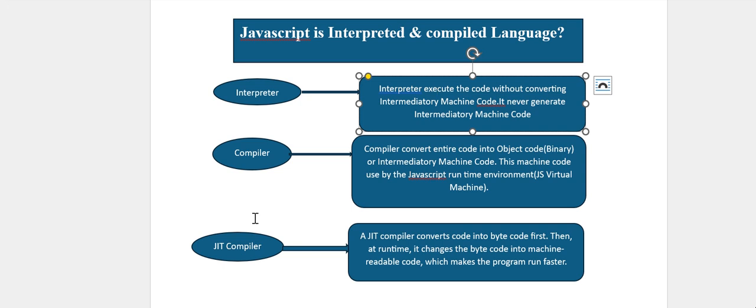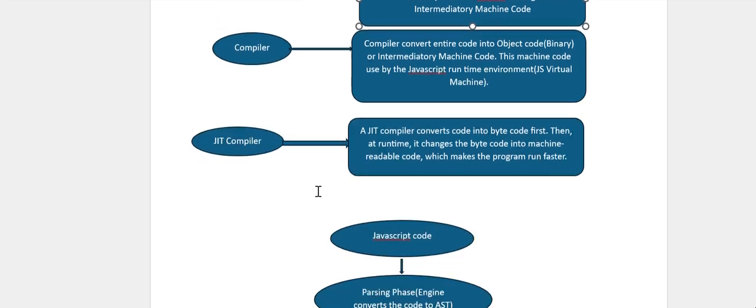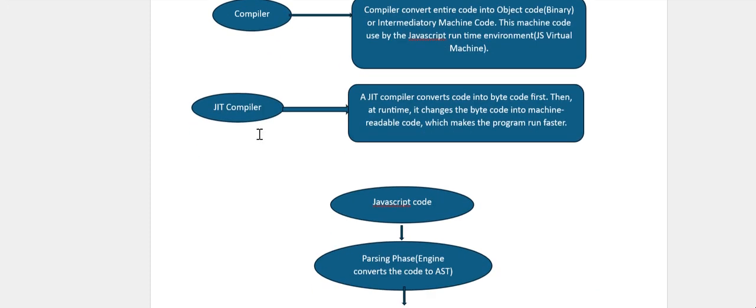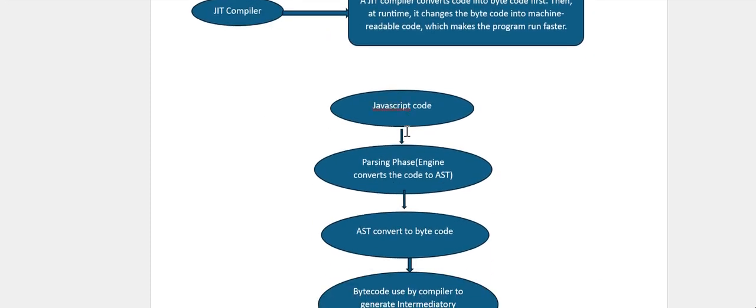Now let's see how the JIT compiler works. There are phases: the parsing phase, then the compiling phase, then the executing phase, which we already discussed in the previous video. Let's discuss how the JIT compiler uses the interpreter and compiler. JavaScript code is converted into small tokens called the AST, abstract syntax tree, which is the parsing phase.